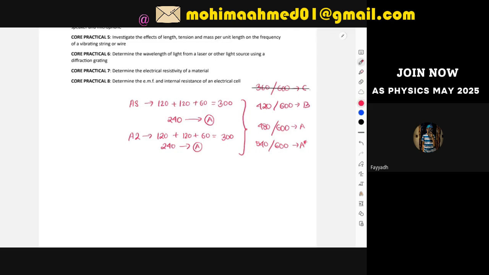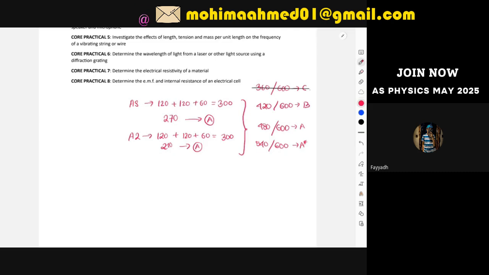I would suggest do not aim for 240 in AS. You can actually score easily 260 or 270 in AS. And if you can score 260, 270, in that case your A in A level physics is secured, because A2 physics is a little bit difficult. Even if you lose a few marks in A2 physics, that will not be a problem, because you already have 30 plus marks ahead from AS. Then scoring 210 is enough. Scoring 210 in A2 is easy, to be honest. You can easily score 210 in A2.